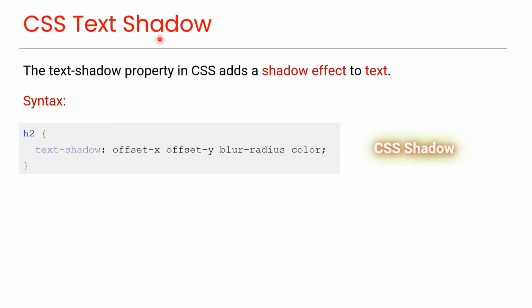CSS text-shadow. The text-shadow property in CSS adds a shadow effect to text. This is the syntax of the text-shadow property, where the first value is for offset X, the second value is for offset Y, the third value is for blur radius, and the fourth value is for color.